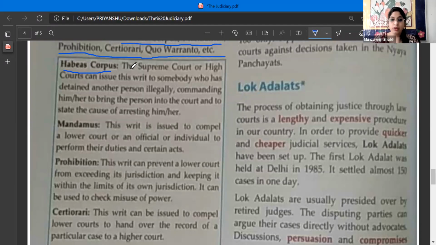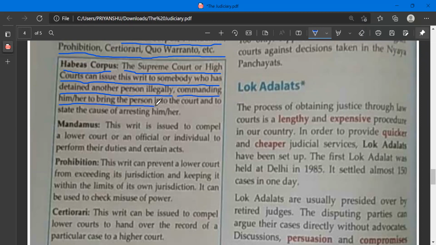The Supreme Court or High Court can issue this writ, that means a written legal document, to somebody who has detained another person illegally. Please underline. Whom is this writ given to? To a person who has detained another person illegally, commanding him or her to bring the person into the court and to state the cause of arresting him or her.